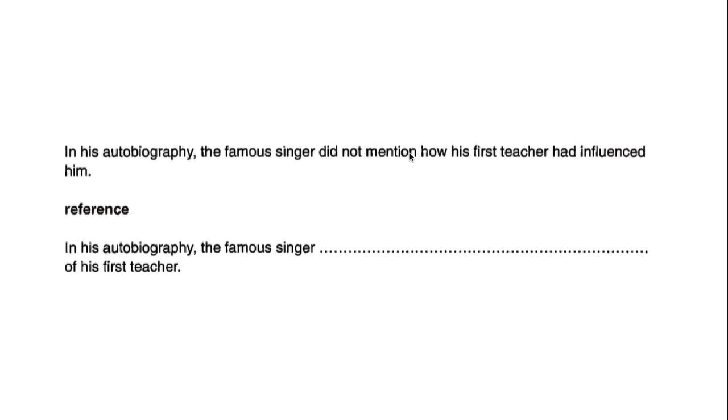Okay, mention, reference, of. In his autobiography, the famous singer made no reference to the influence of his first teacher. If you make reference or make a reference to someone or something, you mention someone or something. Again, synonyms.